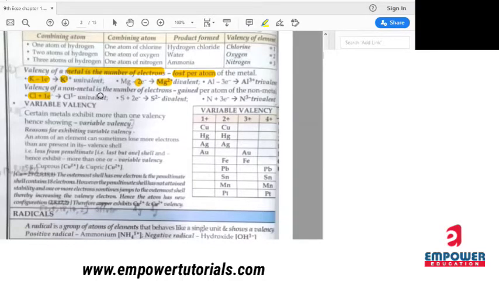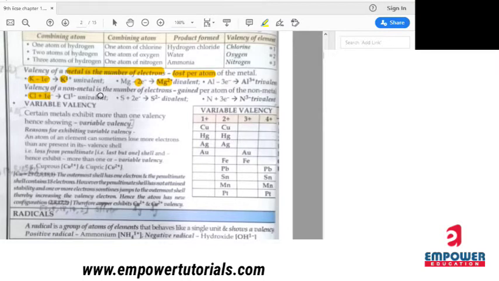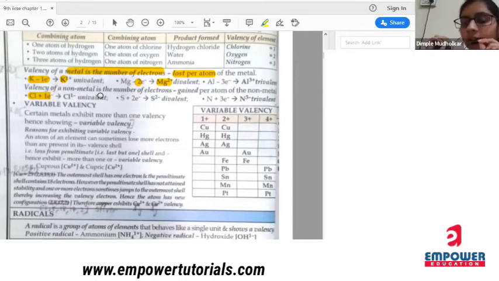So see, non-metals have the tendency to gain the electrons, right?